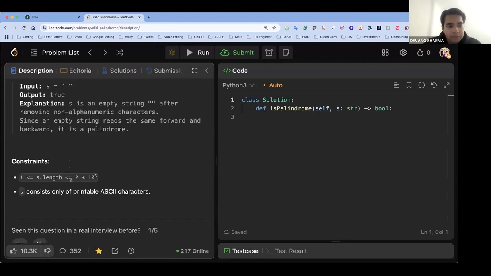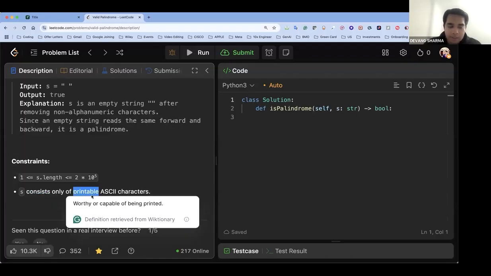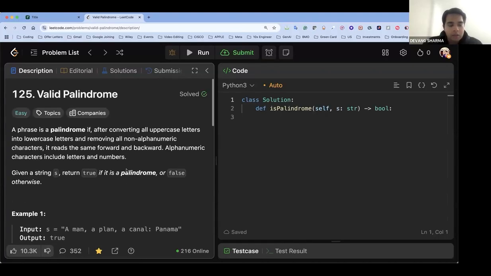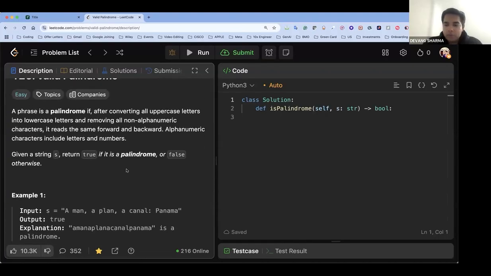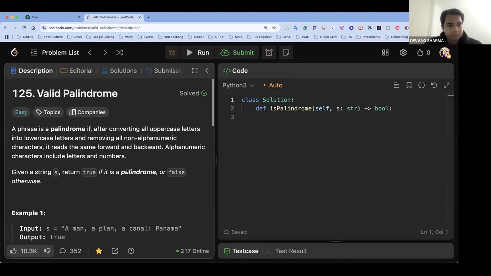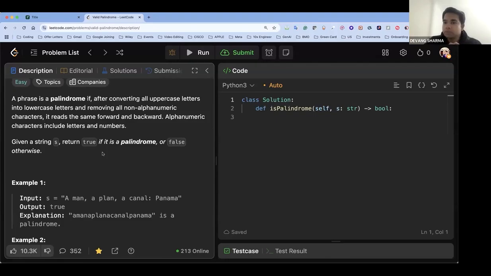If you talk about s.length, it's going for a minimum of 1 and up to 2 times 10 to the power 5. And s consists of only printable ASCII characters. Okay. All right, guys. Pretty straightforward question, just one implementation. Whenever there is a non-alphanumeric character, all you have to do is remove it. Any doubt in the question?